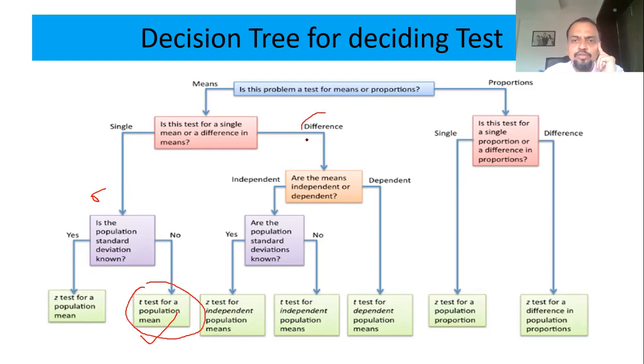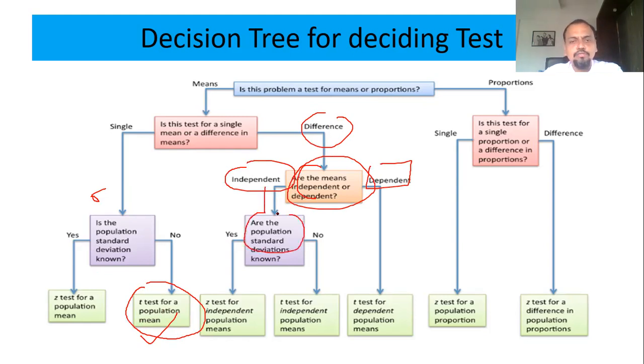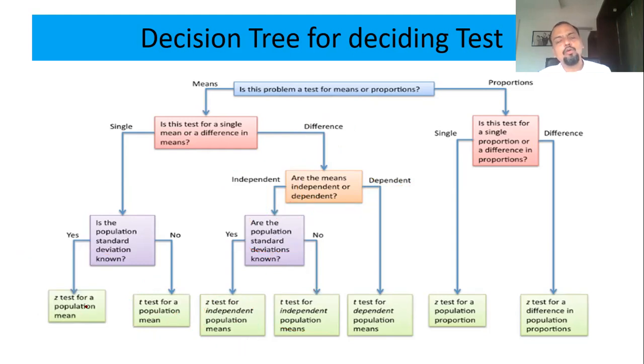Same way, if there are two samples, then ask whether they are dependent samples or independent samples. If they are independent samples, again ask whether the population standard deviation is known. If yes, Z test; if not, t test. So when do we use a t test? When sigma is not known, and generally it is not known. So again I repeat, for a single sample, go for a single sample t test.